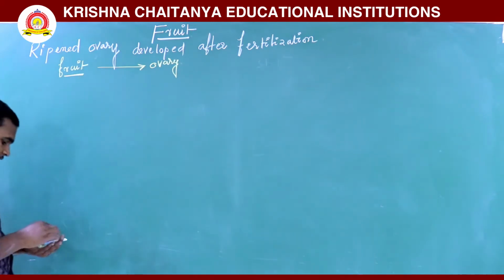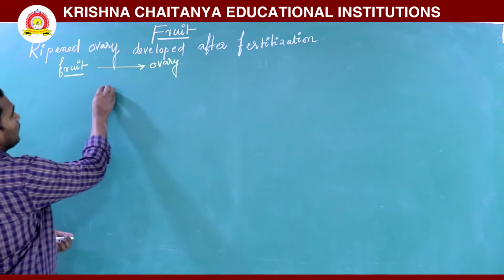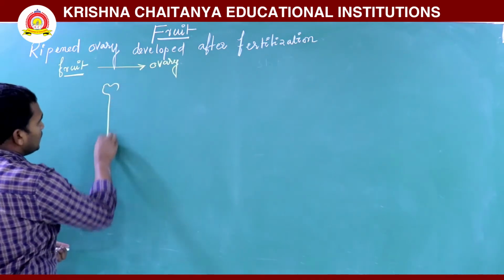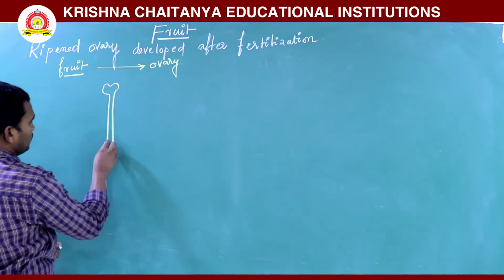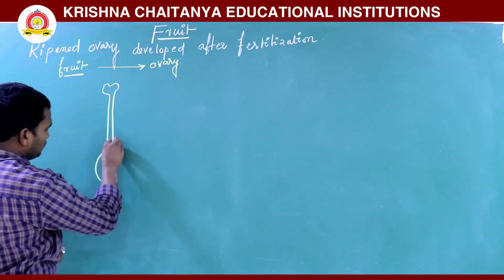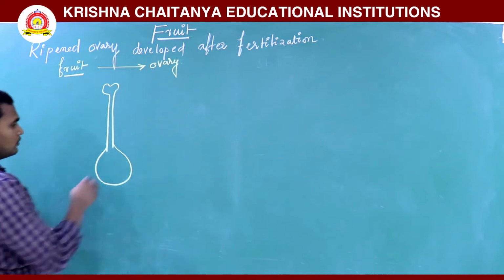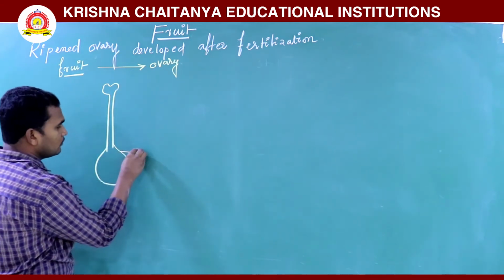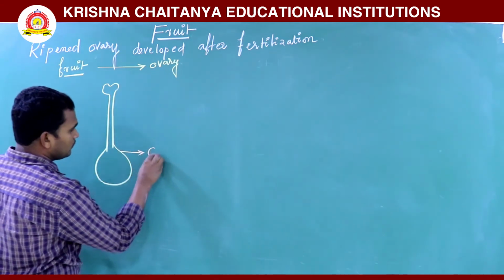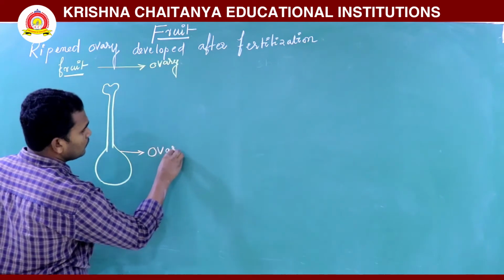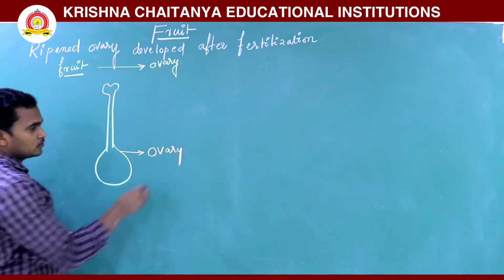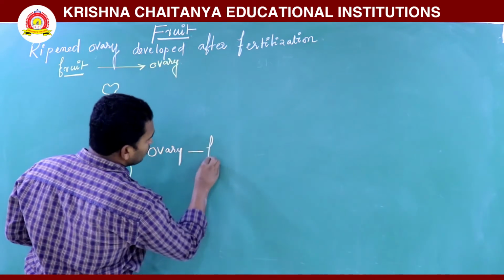See here, this is the carpel. Mainly this is the ovary. The ovary is converted into fruit.